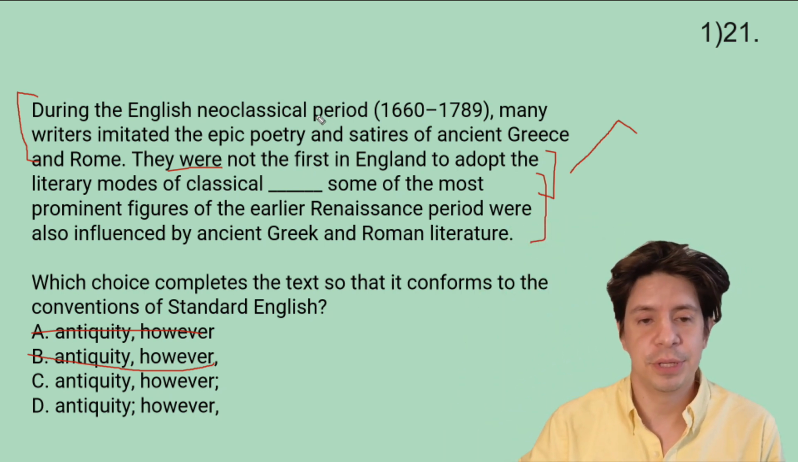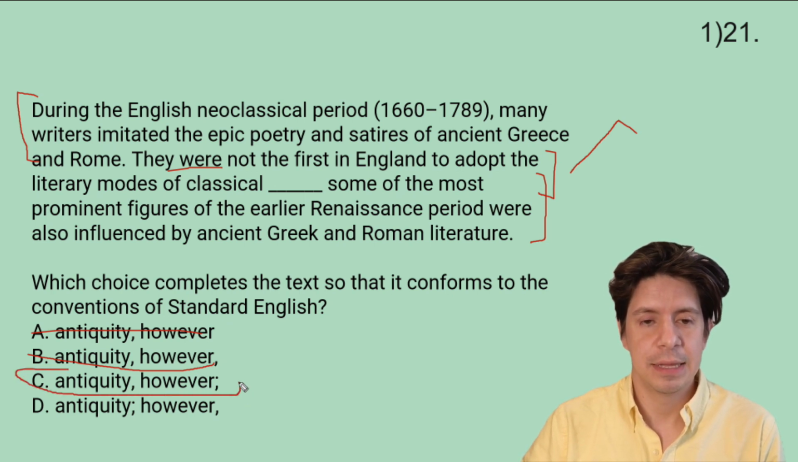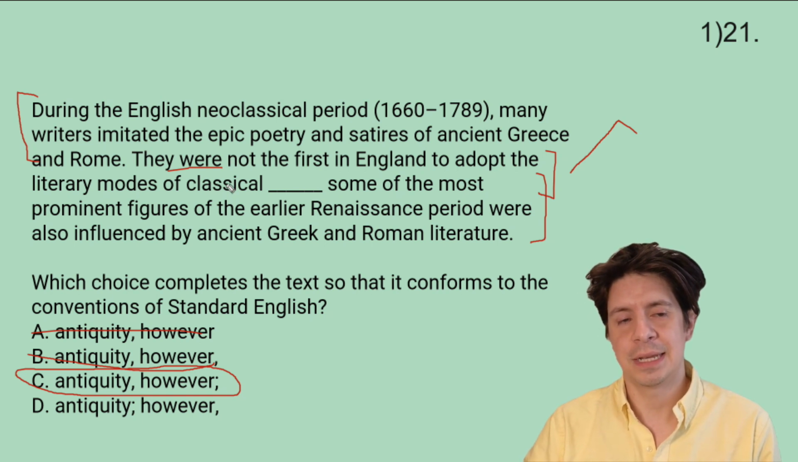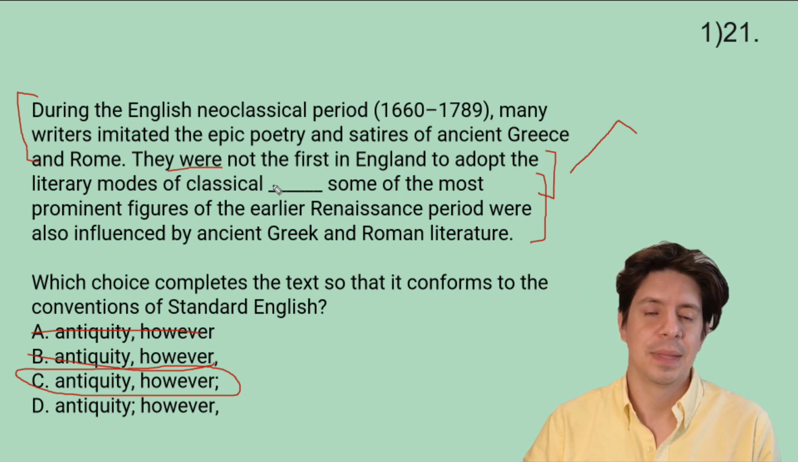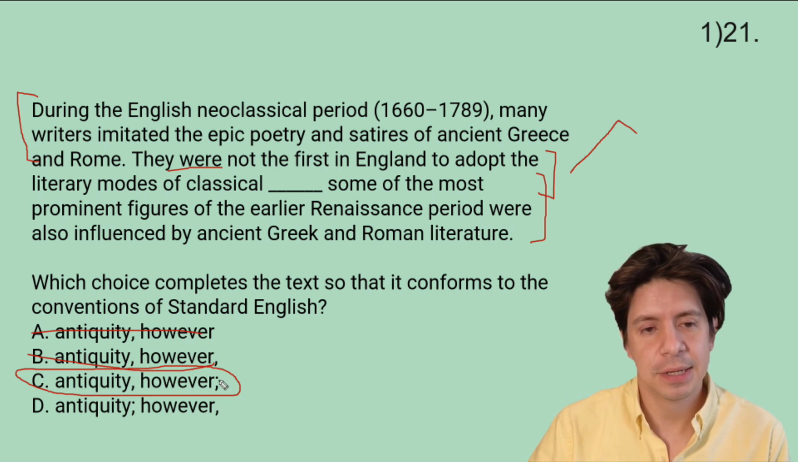So "however" goes before the semicolon because it's showing the transition between the first sentence and the first part of the second sentence, not between the first part of the second sentence and the second part of the second sentence, right?